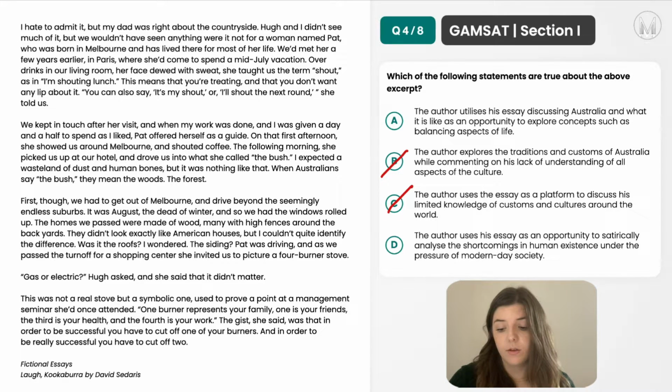Option D, the author uses his essay as an opportunity to satirically analyze the shortcomings in human existence under the pressure of modern day society. So this is kind of referring to that last paragraph where he's talking about balancing different aspects of your life, but he's not satirically analyzing them.